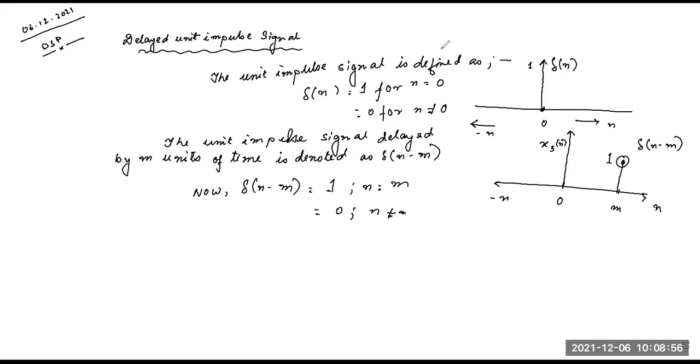So the next chapter of our course is the representation of an arbitrary sequence. That is also important for a delayed unit impulse.